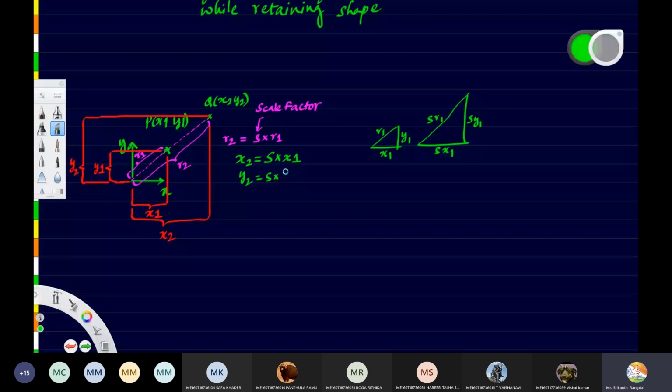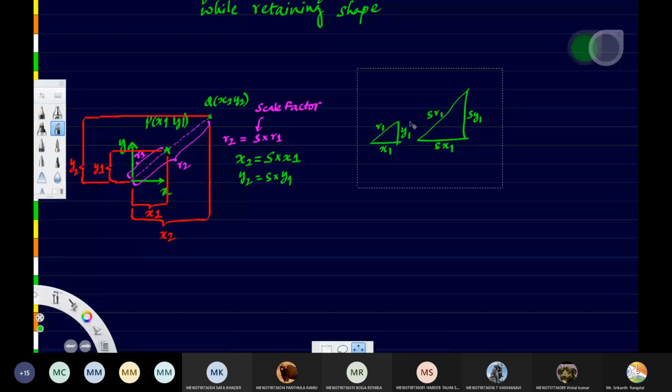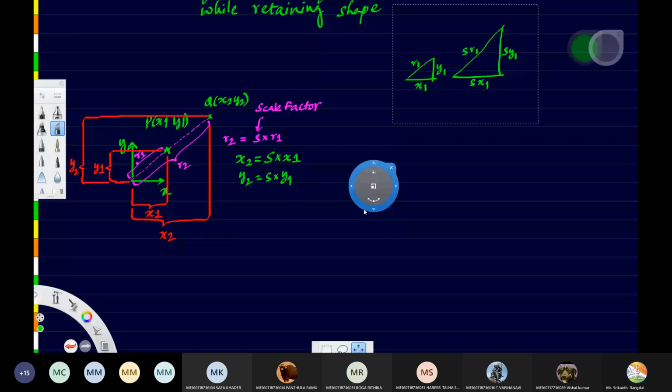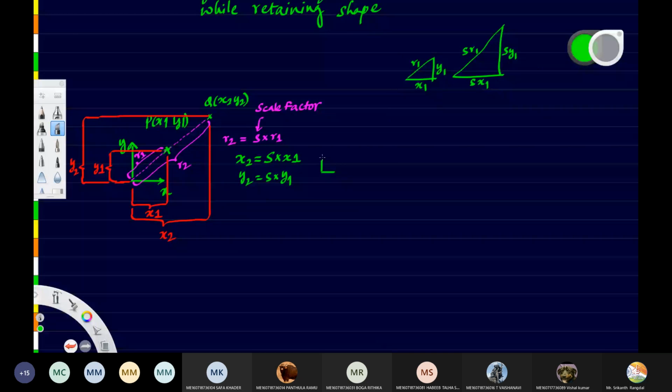So once again, how to put this in matrix format? X2, Y2 become the column matrix, and S is a scalar multiplication.